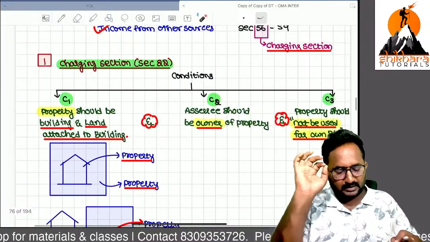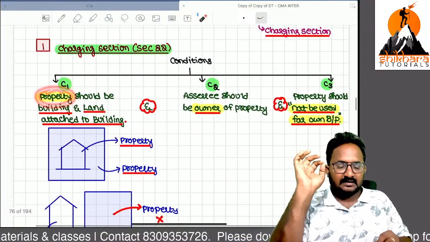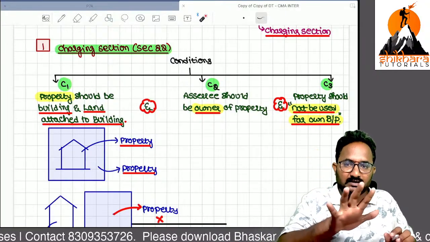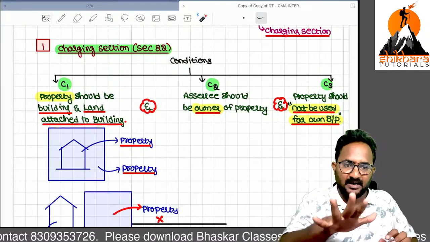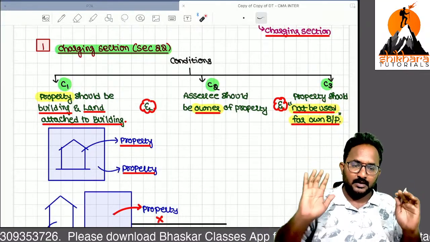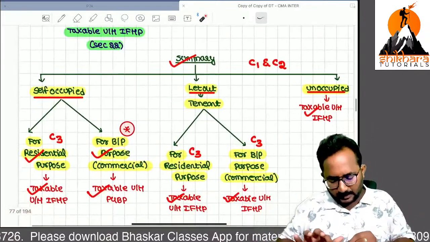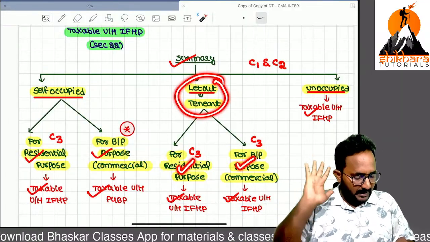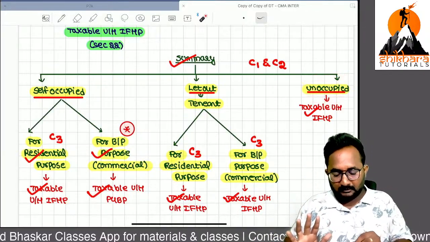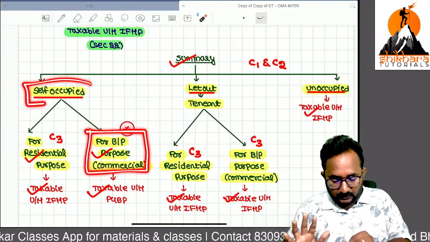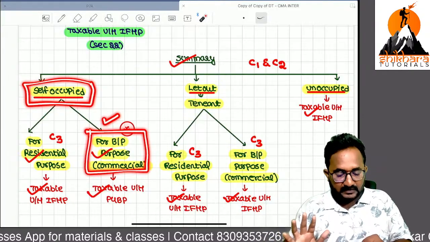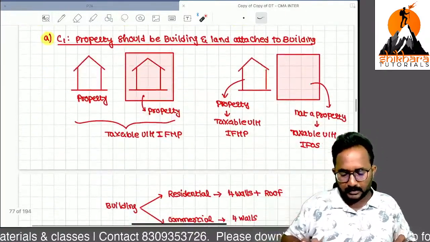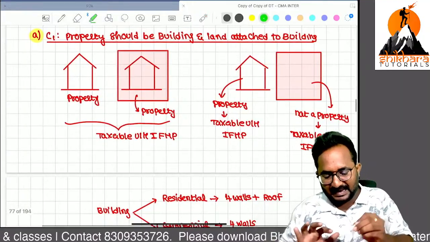Three conditions you should remember. First one, it should be a property. Second one, for that property the assessee must be the owner. Third one, he should not use that building or land attached to that building for his own business or profession. If you are using it for residential purpose, okay. If you are giving it on let to others, that other person can use it for any purpose, also okay. Unoccupied also okay. But one condition, you should not use it for your own business or profession. If you use it for your own business or profession, it is taxable under the head PCBP. Now I will explain all the conditions again in a detailed manner.